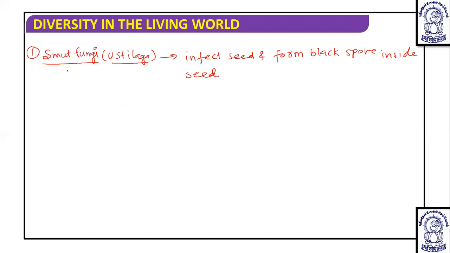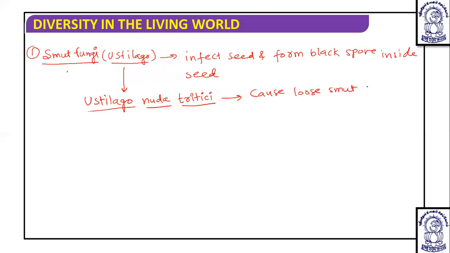And one of the species of the genus Ustilago that we should remember is Ustilago nuda tritici. This Ustilago nuda tritici causes loose smut of wheat.